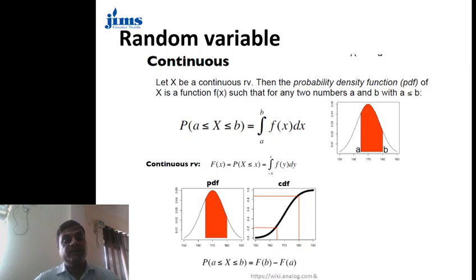For the continuous random variable, F(x) equals the probability of X less than or equal to x, and this probability is nothing but the area, the integral from minus infinity to x of f(y) dy. It is the area under this particular curve.